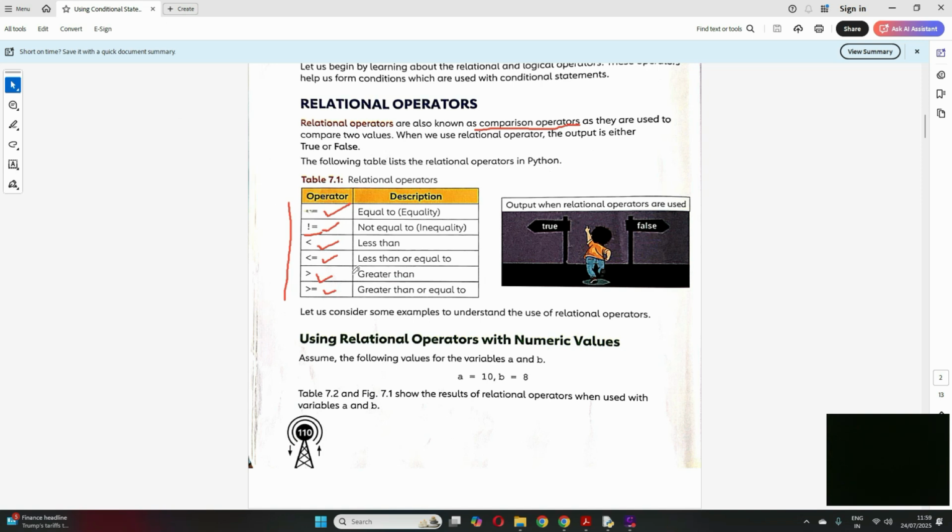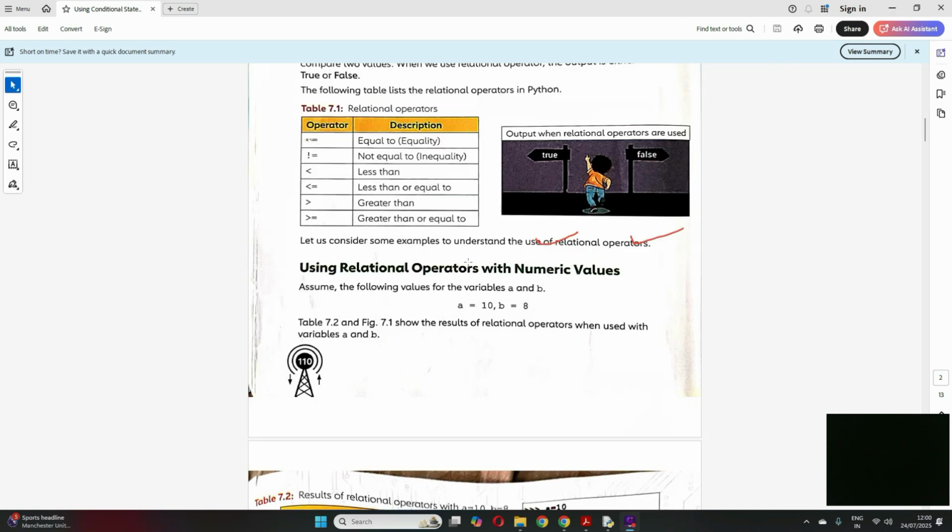If you want to understand if a value is greater than equal to a particular value, then we use this. The output of all these relations will be either true or false, right? If you're comparing two values based on these operations, the output will be either yes or no, true or false. Suppose if A is greater than B or A is less than equal to B, it will be either true or false. The output of relational operators will always be either true or false. Clear? Now let's try to see some examples of relational operators.